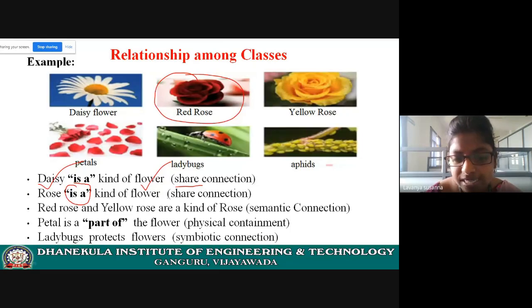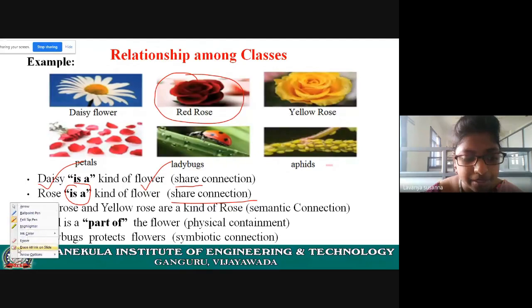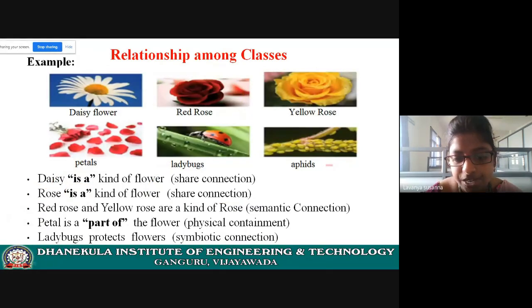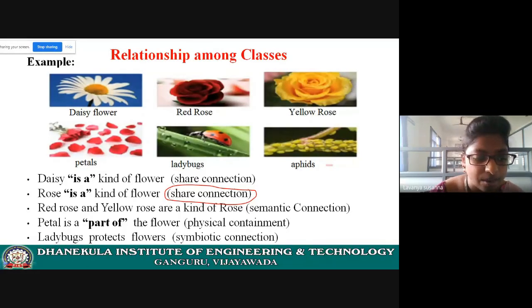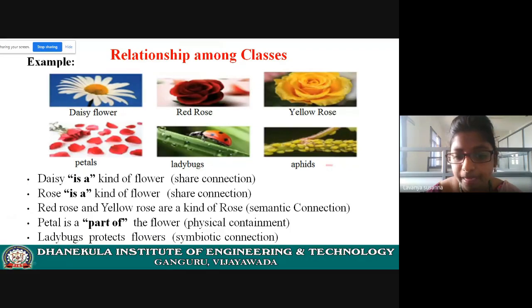Now let us see what is the connection between rose and flower. Sharing. Here, the rose class shares the properties of the flower class. So the connection between the rose class and the flower class is sharing. Now let us see the relation between the red rose class, the yellow rose class, and the rose class.